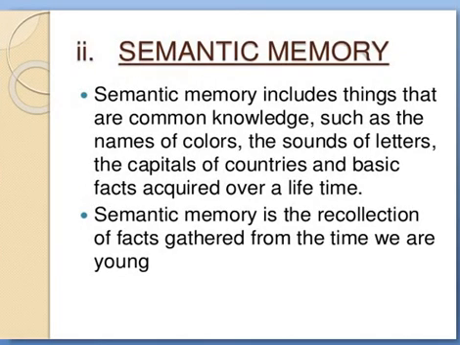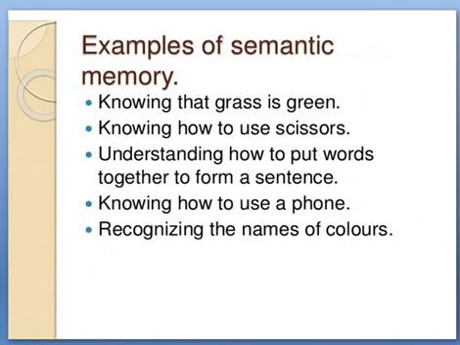Now come to semantic memory. Semantic memory includes things that are common knowledge, such as names of colors, sounds of letters, capitals of countries, basic facts acquired over a lifetime. Semantic memory is the recollection of facts gathered from the time when we are young. Here are some examples: knowing that grass is green, knowing how to use scissors, understanding how to put words together to form a sentence, knowing how to use a phone, and recognizing the names of colors. All these are examples of semantic memory.